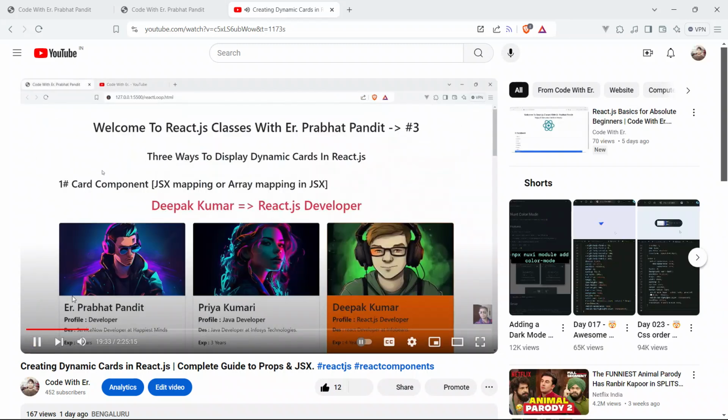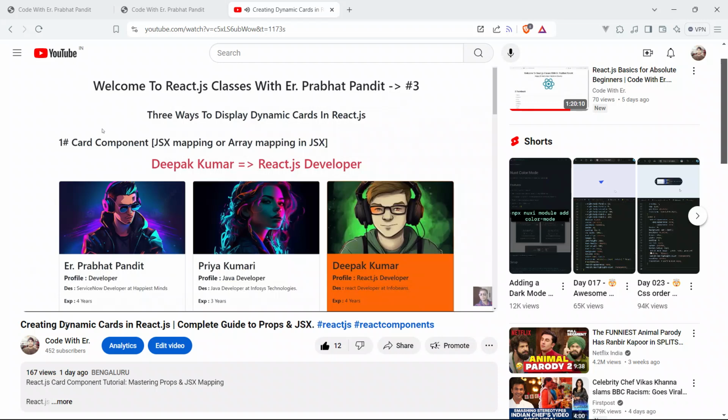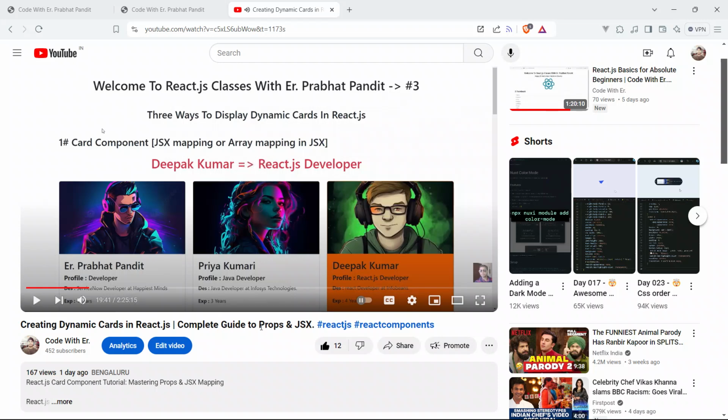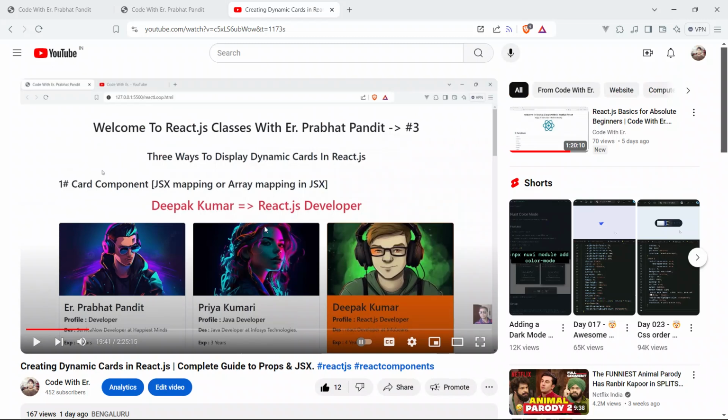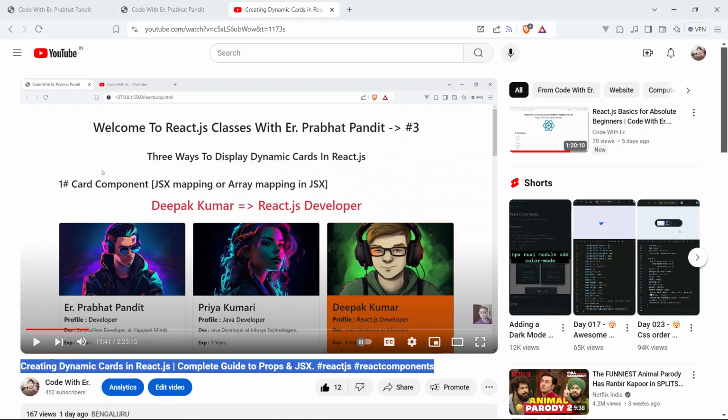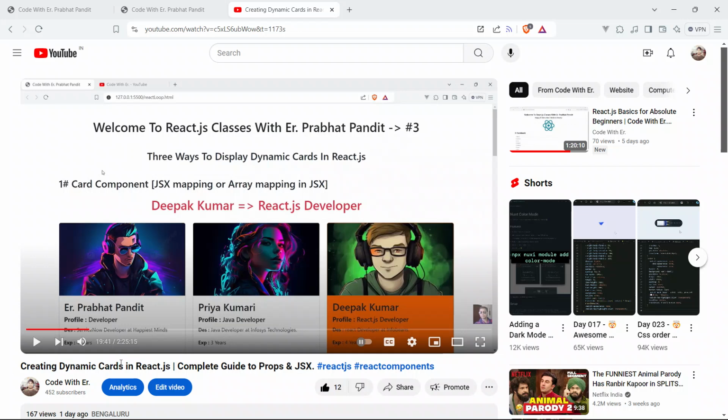This video on the code editor. In this session, we are going to use the VS Code editor to write our code, because it has a live and complete guide to props and JSX. Not only will you learn how to display dynamic cards in React.js, but a complete guide to props and JSX in React.js has also been taught in this video. You must watch the video titled Creating Dynamic Cards in React.js, Complete Guide to Props and JSX, because in this session I have explained each and everything.